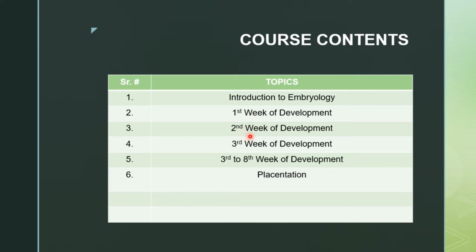Then we will go to see the details of the events of the second week of embryo development, and what are the different changes that will occur during this week, and the process of gastrulation and other processes will be seen in the third week of development of the embryo. Later on, we will study the events of embryo development occurring during the third week to the eighth week. And lastly, we will see different placenta types in different domestic species or animals, in equine, in bovine species, in caprine species, and we will compare it with the human as well.